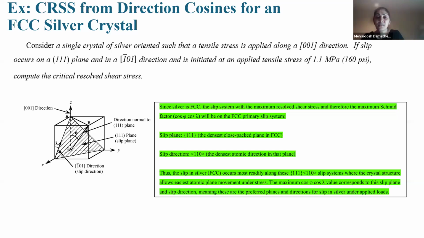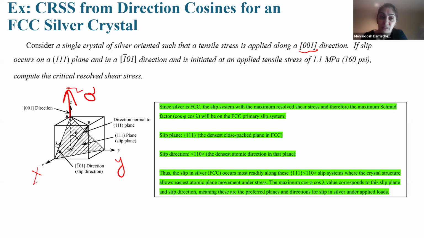Okay. Another example is very important, a very tricky and challenging question for this part. Critical resolved shear stress from direction cosine for an FCC silver crystal. Consider a single crystal of silver oriented such that the tensile stress is applied along [0 0 1]. This bracket means direction, yeah? [0 0 1] means x0, y0, z1. If x is here, y is here, z is here, the direction of applied stress should be this direction, okay?